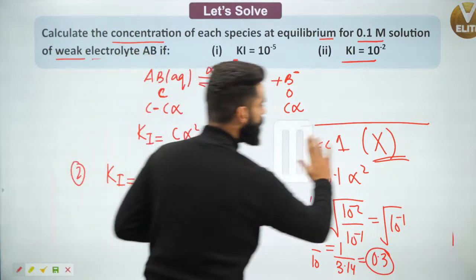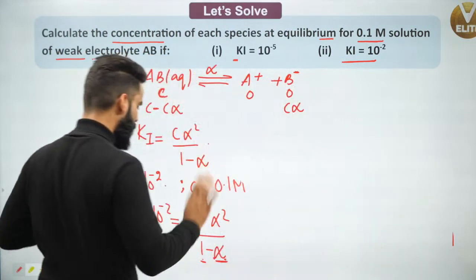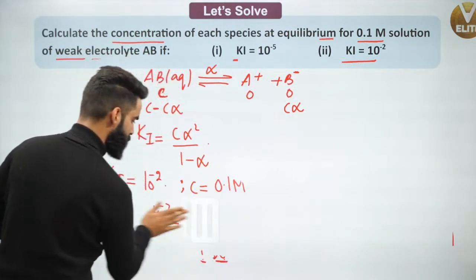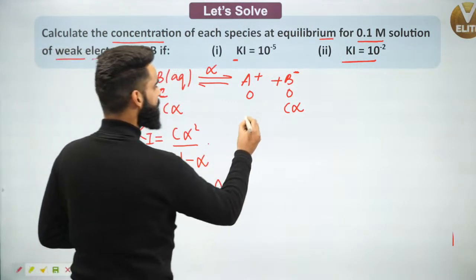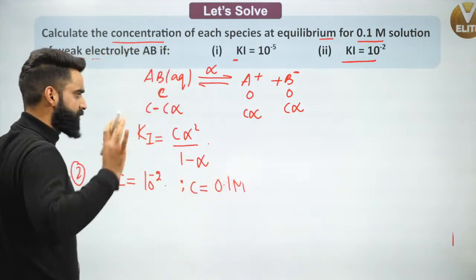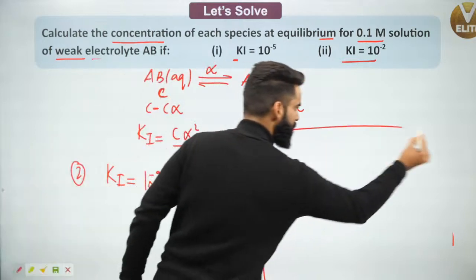So the first thing which I got to know: I cannot neglect the alpha value. So what to do? There is no option left, guys. I have to use normally the quadratic equation. I have to solve the quadratic equation.